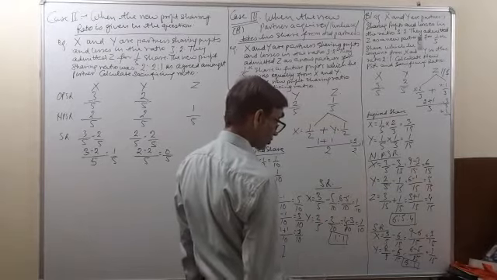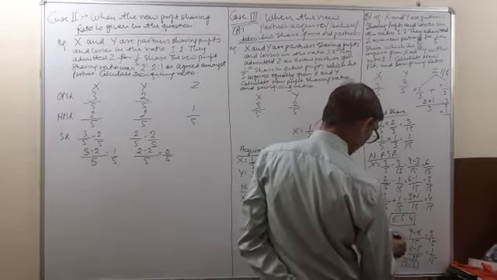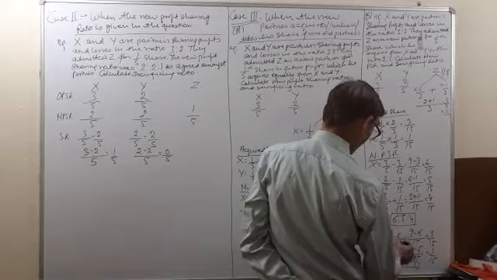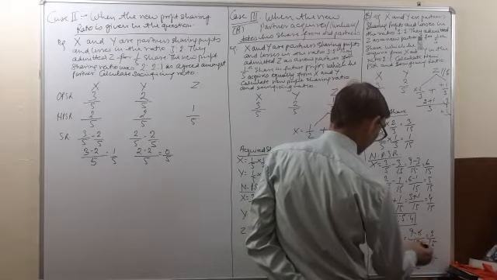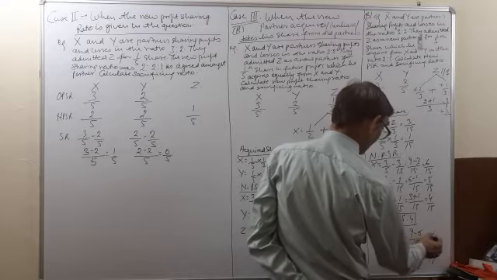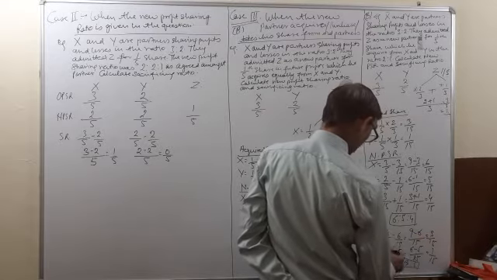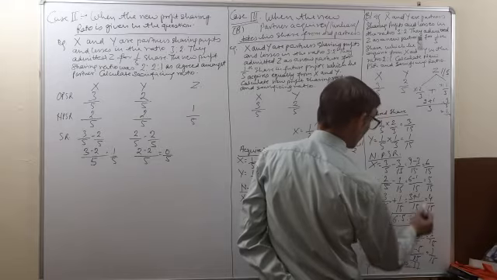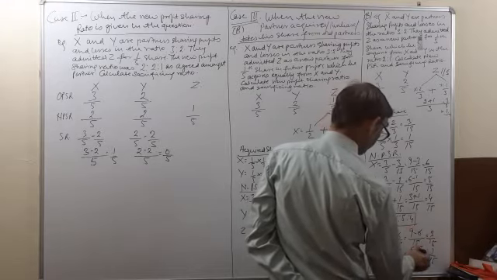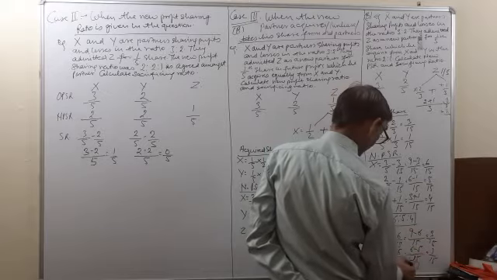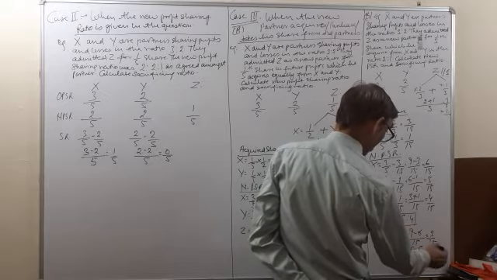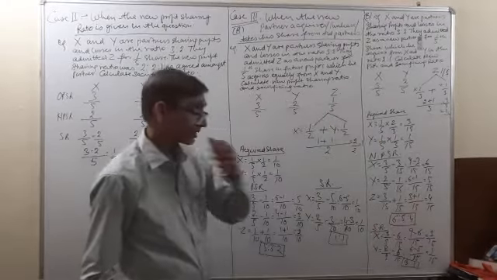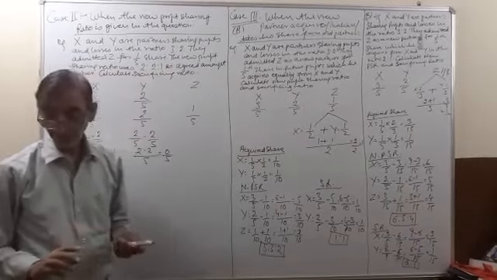Now the sacrificing ratio. X is equal to 3 by 5, the old ratio, minus the new ratio, that is 7 by 15. 15 is the LCM. 5 3s are 15, 3 3s are 9, 15 1s are 15, 1 7 is 7, 9 minus 7 is equal to 2 by 15. Y's old ratio was 2 by 5 minus the new ratio 5 by 15. 15 is the LCM. 5 3s are 15, 3 2s are 6, 15 1s are 15, 1 5 is 5, 6 minus 5 is equal to 1 by 15. So the sacrificing ratio is 2:1. It's clear to all of you?